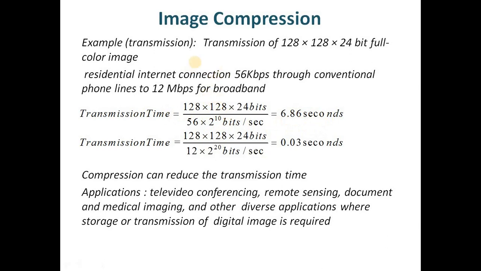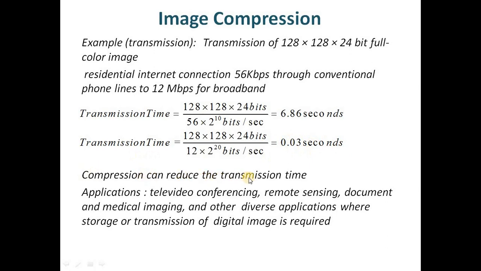So if we can reduce the number of bits to represent the digital image, then for the 56 kbps data rate, the transmission time will be less than 6.86 seconds. And for the 12 mbps case also, if the amount of data gets reduced by image compression, the transmission time will be less than 0.03 seconds.